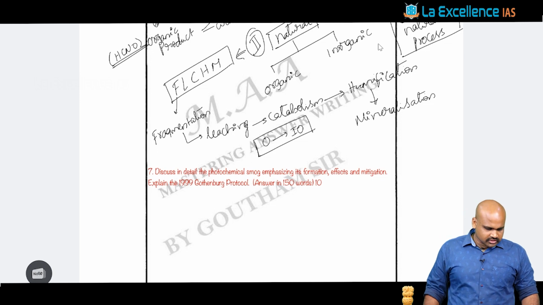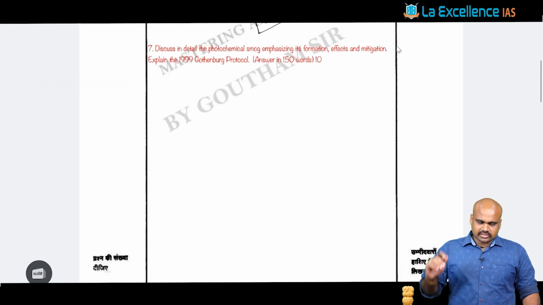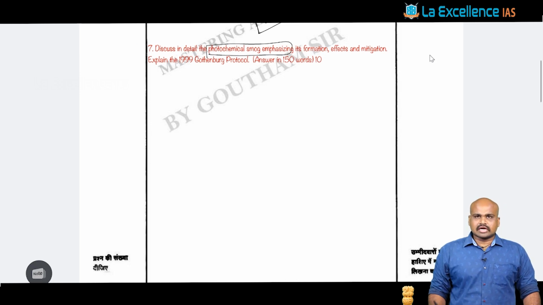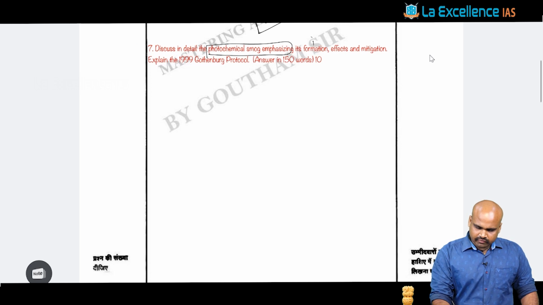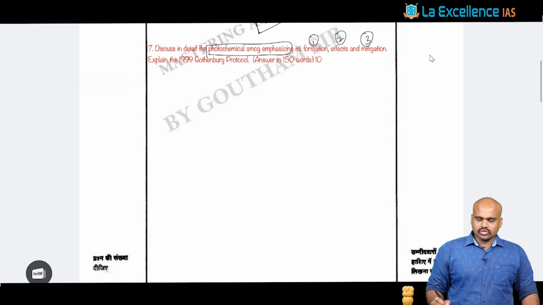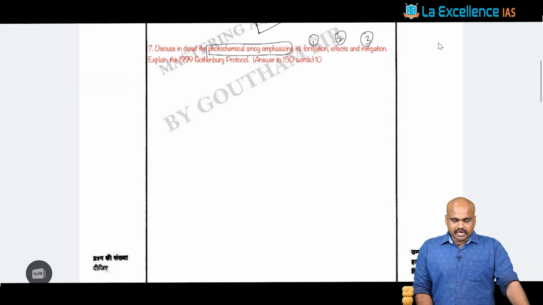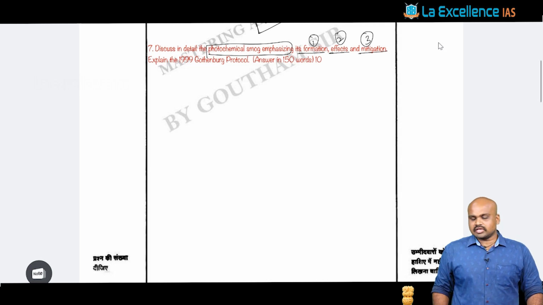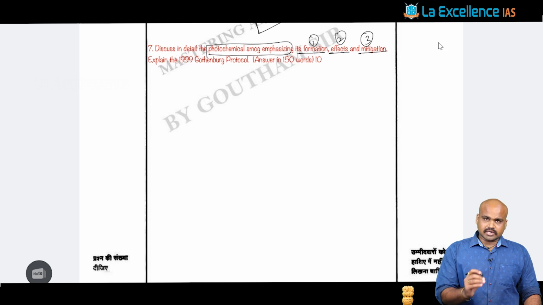Moving on to the next question: discuss in detail the photochemical smog. And here, what are they asking? They are asking about 1. Formation, 2. Effects, 3. Mitigation. So fundamentally there are 3 parts being asked in the question. 1, it is talking about the formation. 2, it is talking about the effects. 3, it is talking about the mitigation. This is the first part of the question.